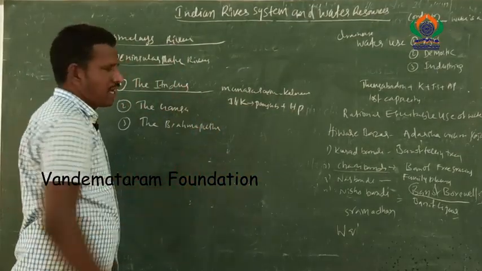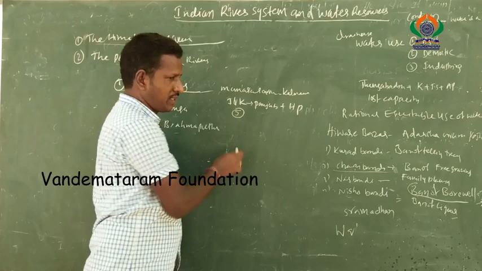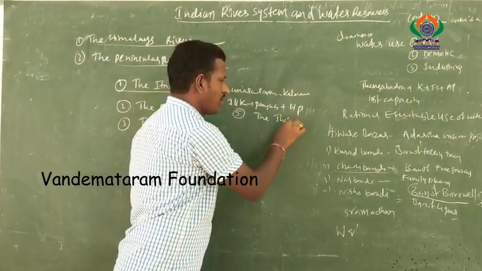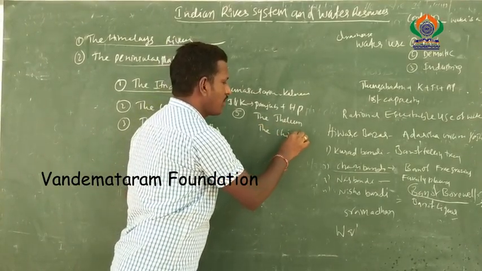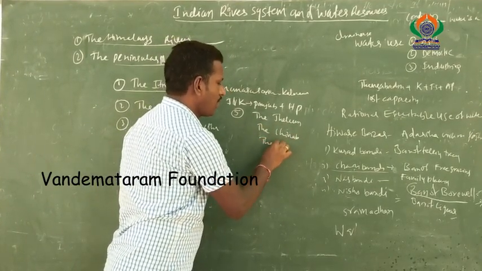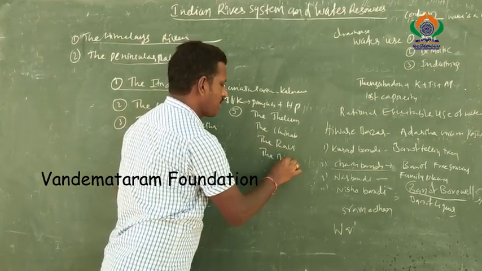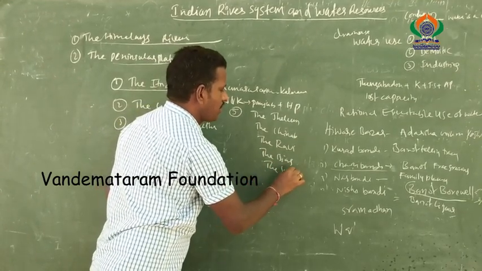The river Indus has 5 tributaries. How many tributaries are there? 5 tributaries. What are they? The Jhelum, the Chenab, the Ravi, the Beas, and the last one is the Sutlej.